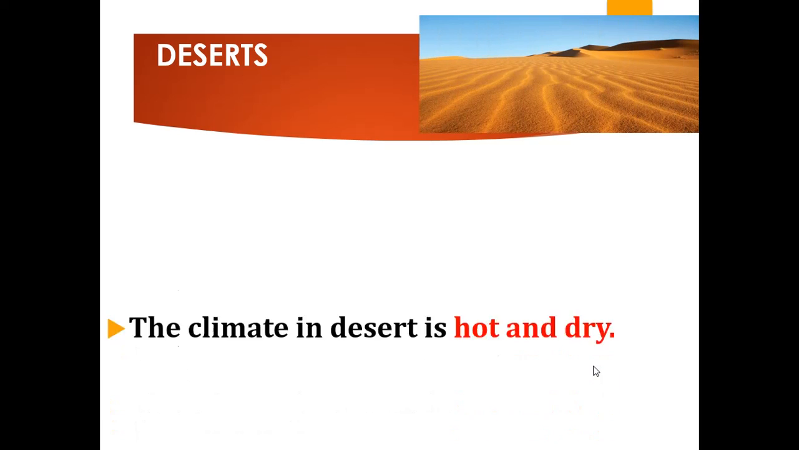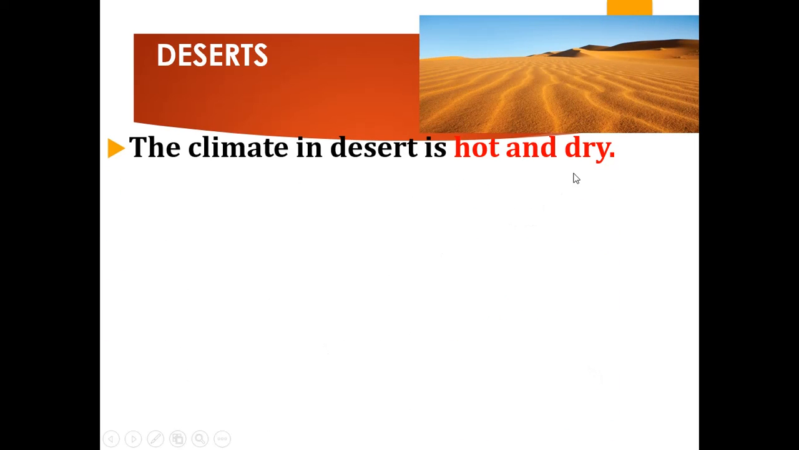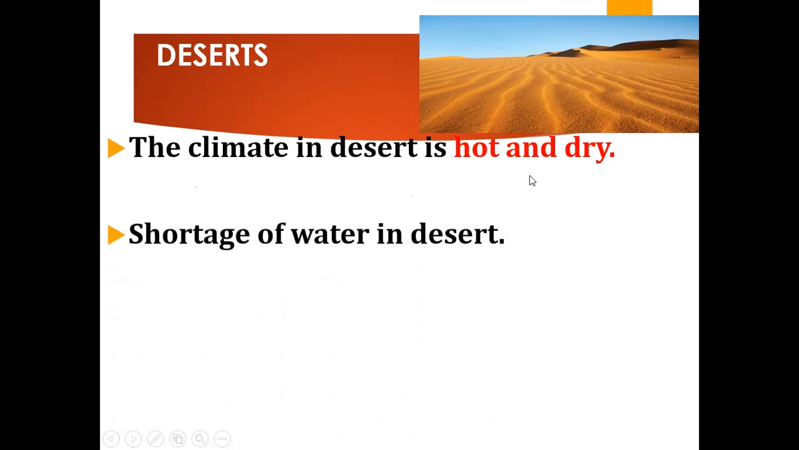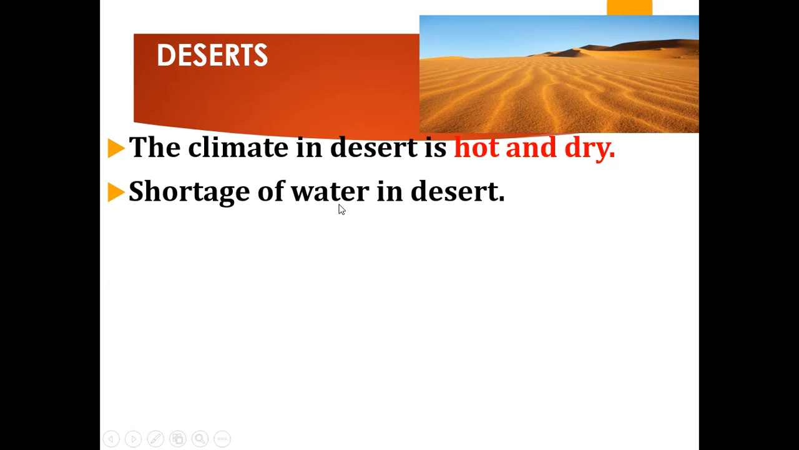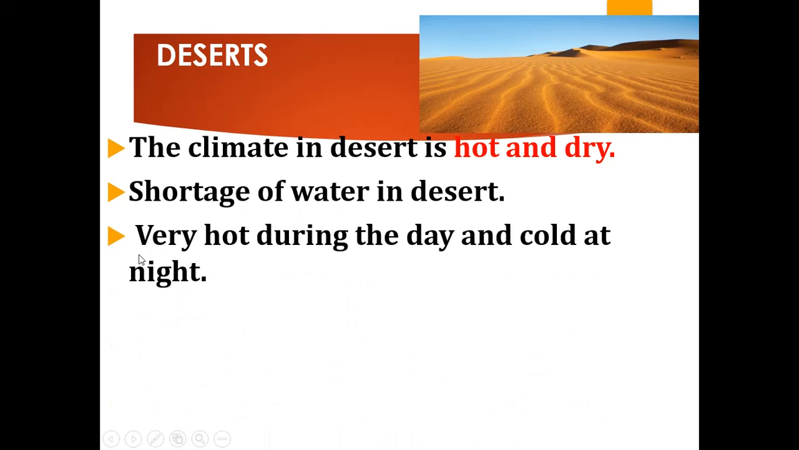Understood children? Now let's see about deserts. What are the characteristic features of desert? The climate in desert is hot and dry. How will the climate be in the desert? It is hot and dry, and there is a shortage of water. In the desert it is very hot during the day and cold at night.